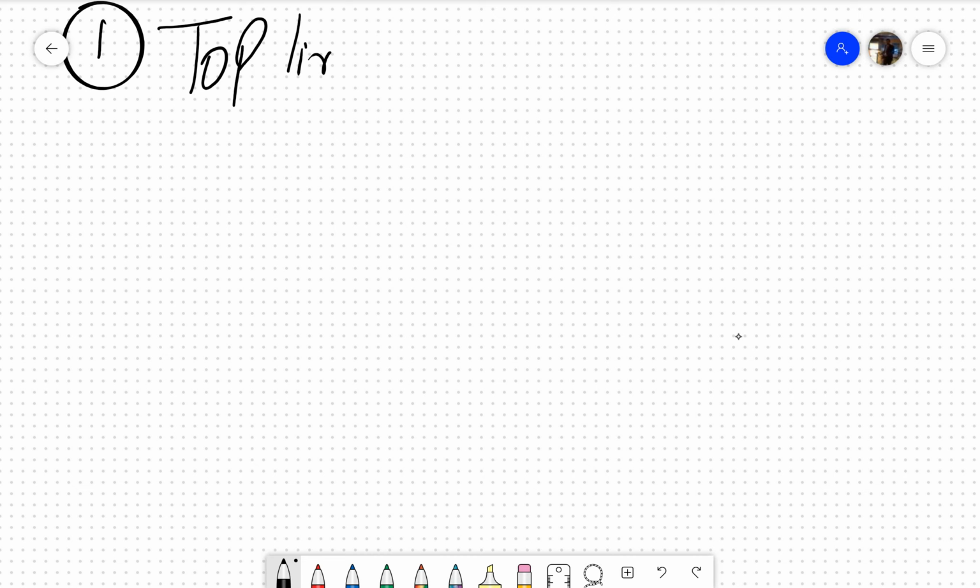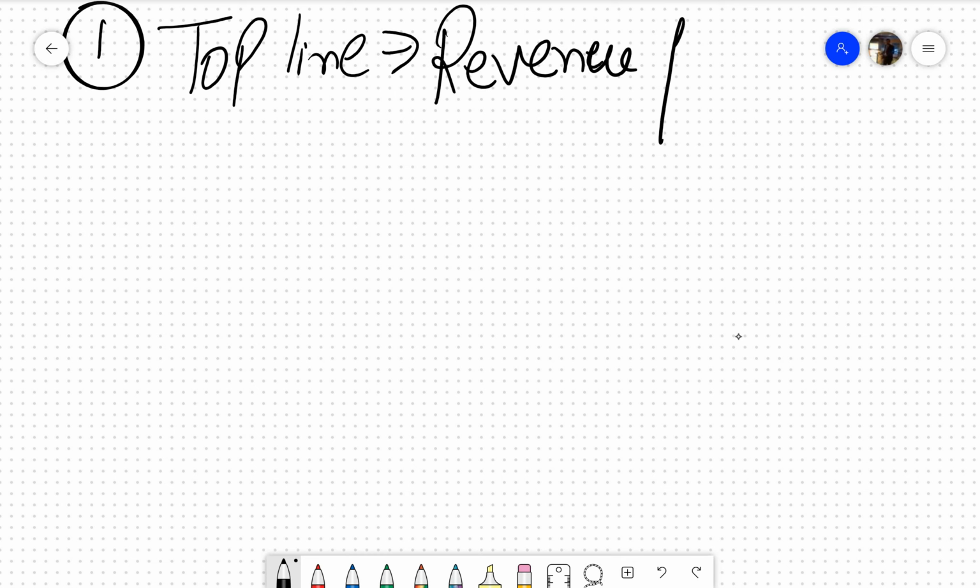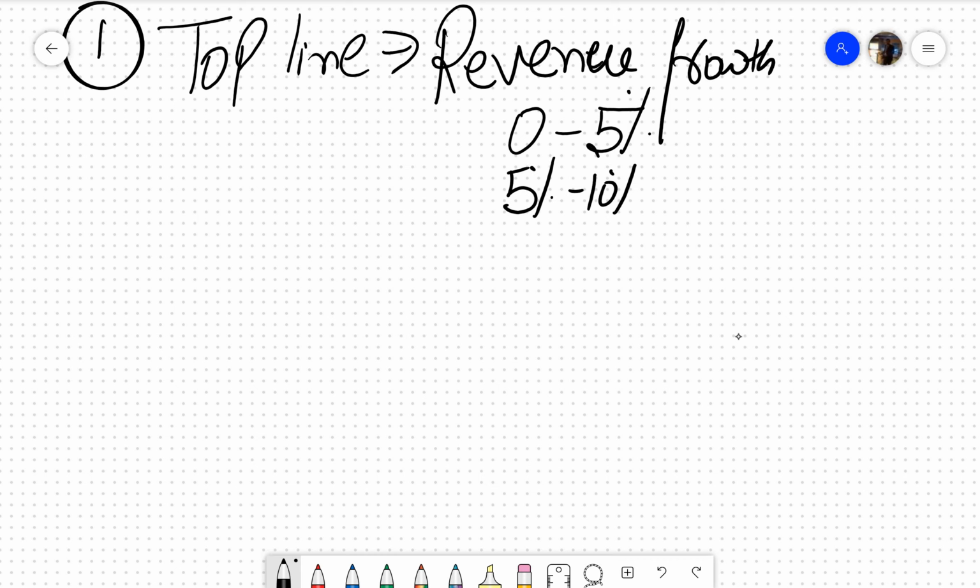What they see in the top line is basically the revenue growth of that organization. They see that, oh my God, the revenue is growing by 10%, 20%, 30%, 40%. Of course, I have already told you that interpretation issues are there. So the more growth you show, the more interpretation issues between you and the bank. For example, generally in the top line, banks divide into 0 to 5% growth, 5 to 10% growth, 10 to 20% growth, 20 to 30% growth, and greater than 30%.